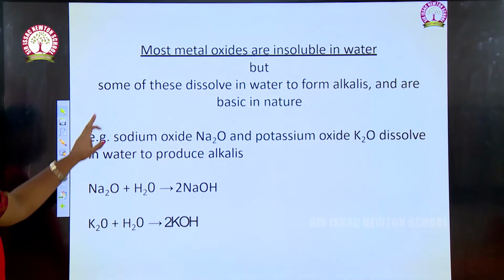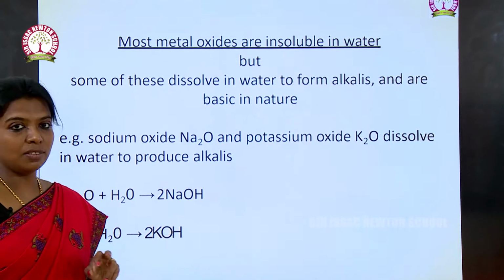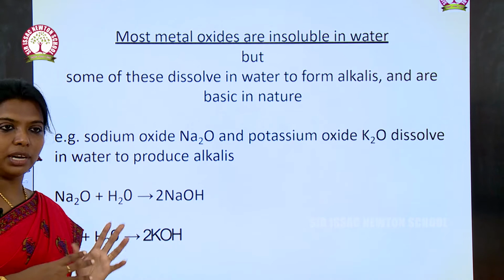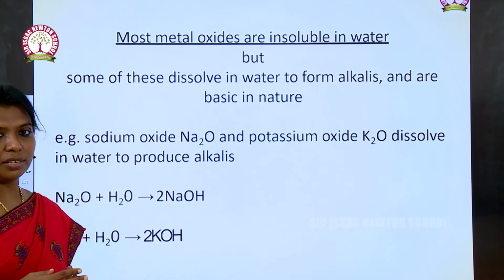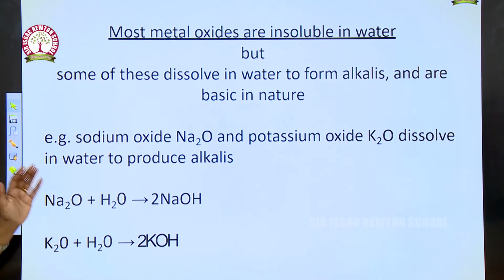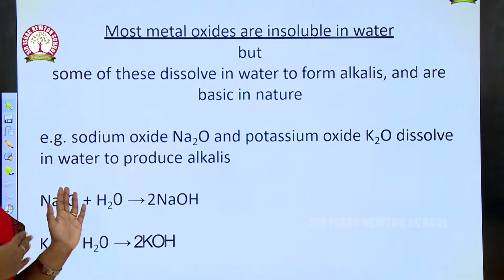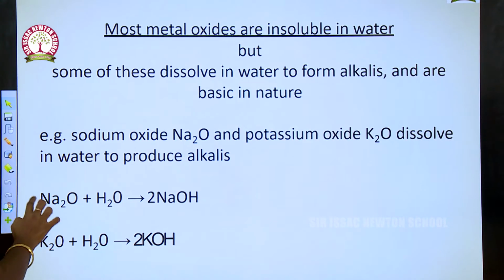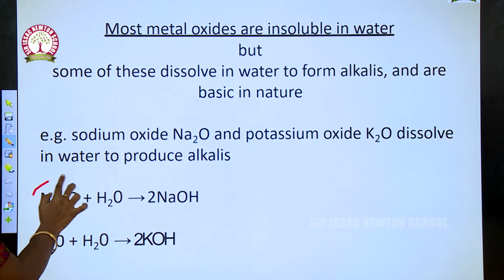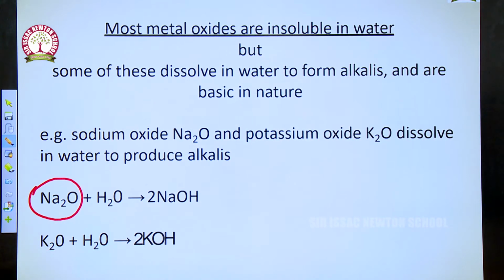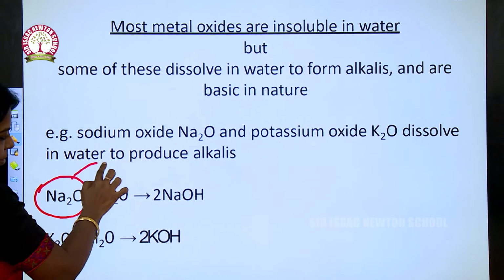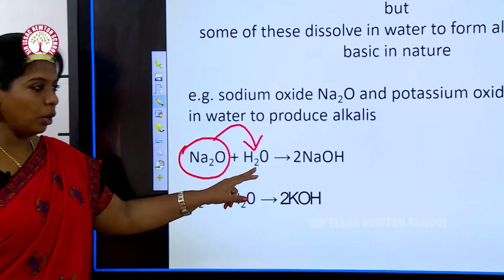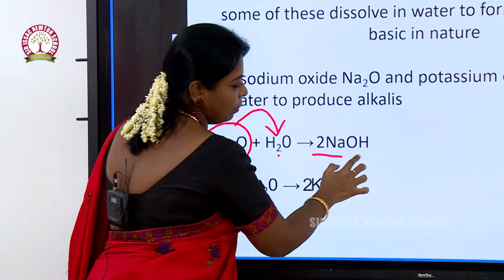Next one, most metal oxides are insoluble in water. As we have seen, sodium oxide and potassium oxide, whatever it is, all the oxides are insoluble in water. Let me explain that experiment with the help of an equation. See here, we have seen about sodium oxide here, and it dissolves in water, H2O, to form sodium hydroxide.